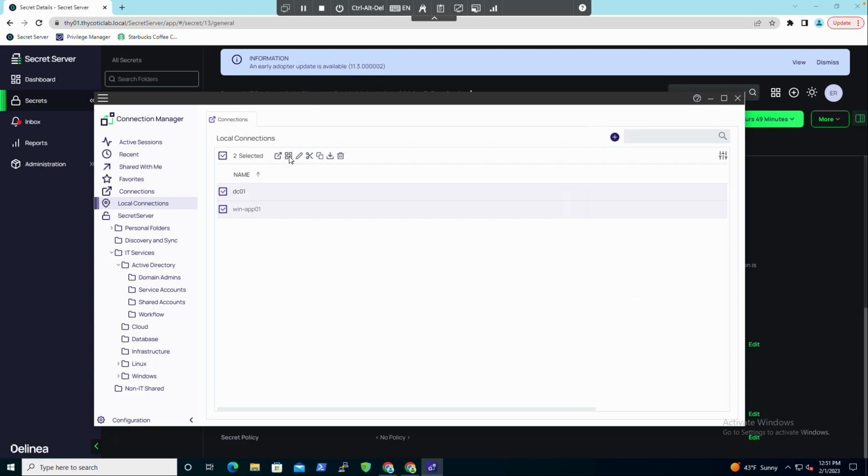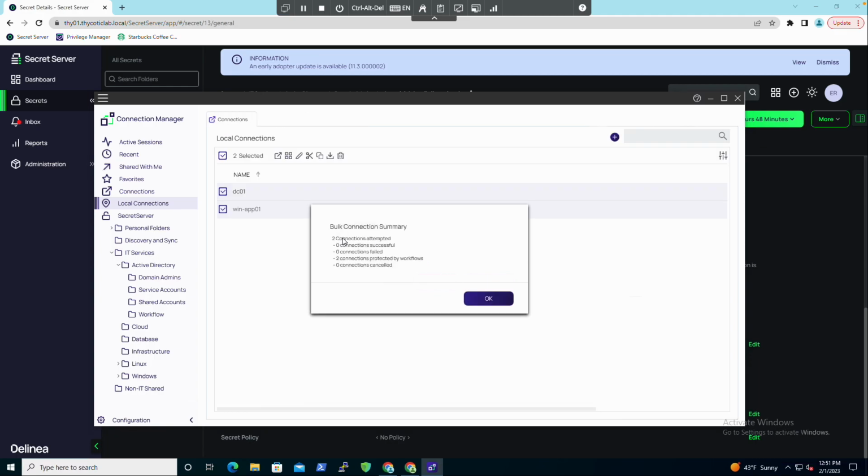This right here just changes your view mode. I can copy these or cut them. And then I can also export these connections out of my Arc and delete them all. But in this case, I want to launch them all. So let's click launch and it asks, yes, do you want to open up both of these connections? It will tell you which ones connected, which ones didn't.